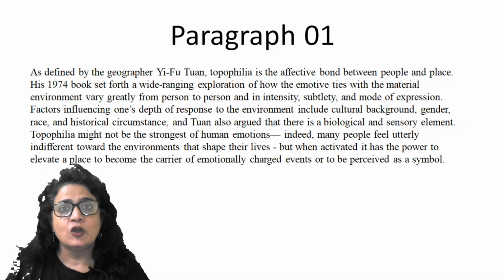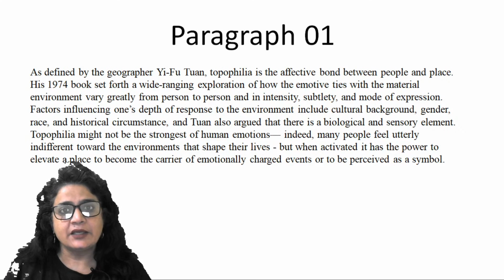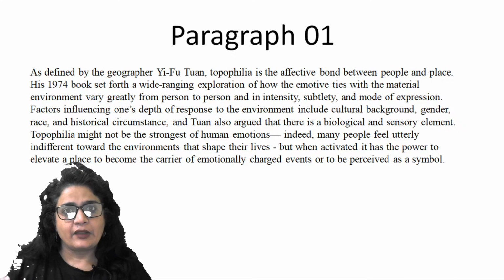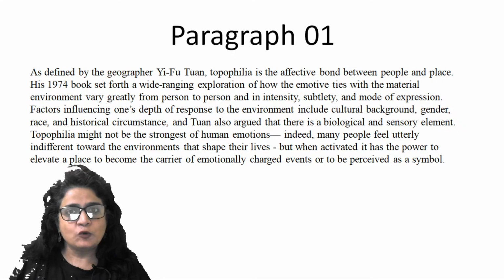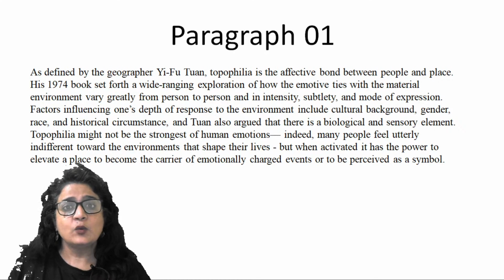So those people who have a strong sensory element possibly have greater expression for their place than those who don't have a very strong sense, right? So the author says here that these are different things which affect our expression of our place.